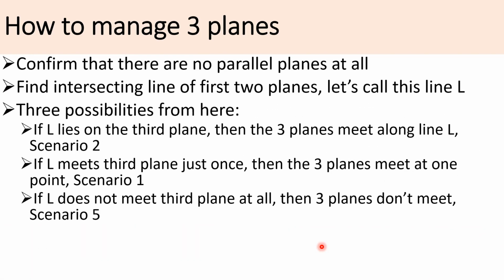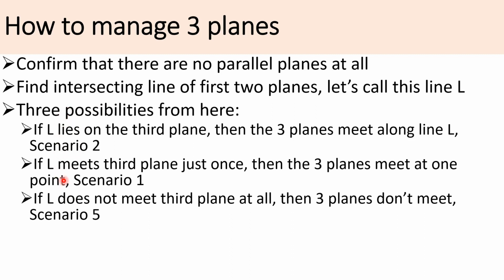So if you do like what we have just told you, that is, firstly you confirm this case, all right, that will rule out the third and the fourth scenario. Then you work out the intersecting line of the first 2 planes. Let's call this line L, right? This line L is the intersecting line of the first 2 planes. We then study how this line interacts with the third plane, and there are altogether 3 possibilities.